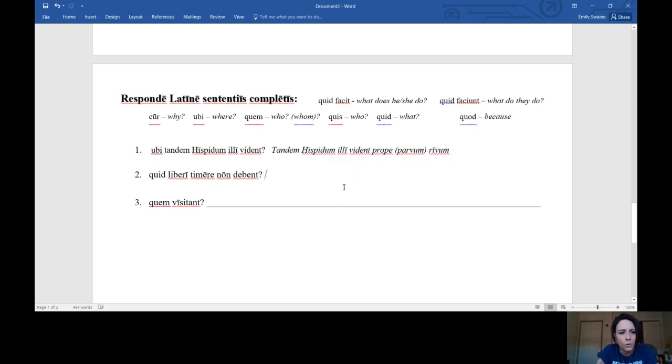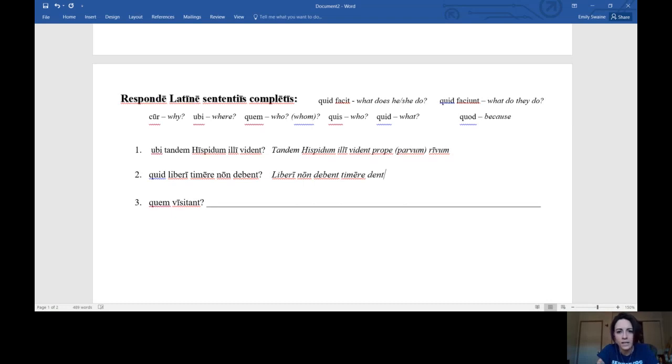Okay, quid liberi timere non debent. This means what ought the children not to fear. So what should they not fear? Well, let's just rephrase this because we want a full sentence. So liberi non debent, the children ought not to fear. Okay, so we have that right in order.